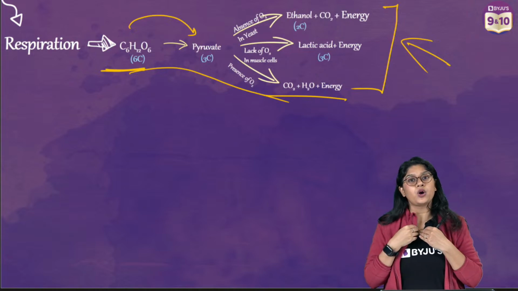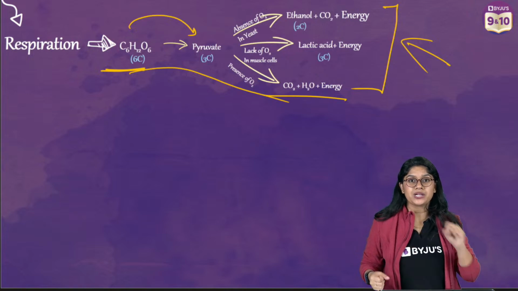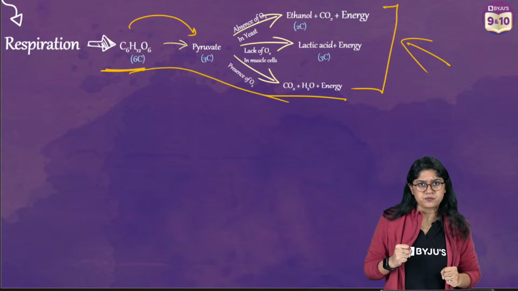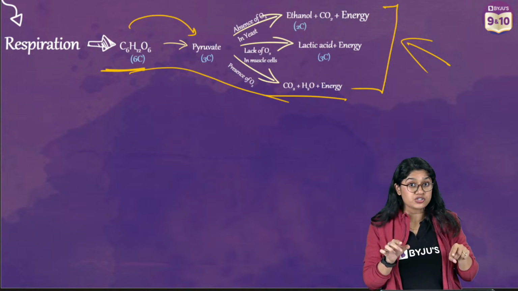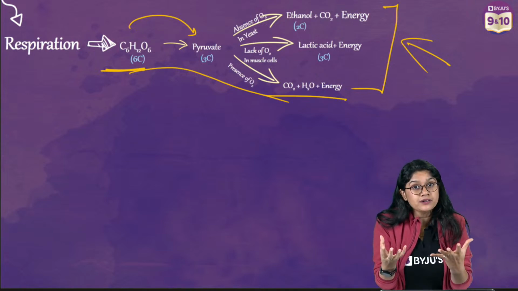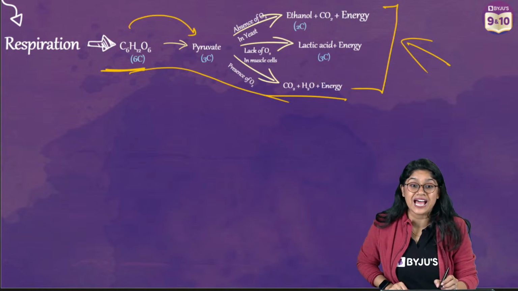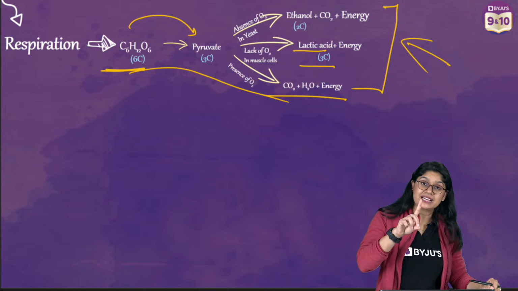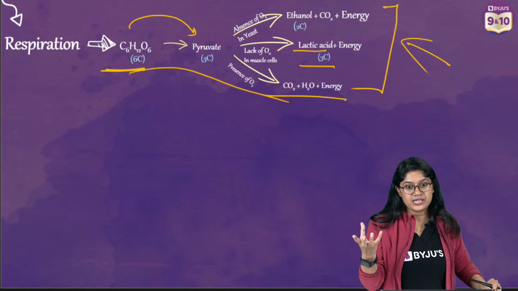First, of course, in the human body, if we are doing a marathon, right? And our muscles need more oxygen. And the body will have a lack of oxygen at that time. So what will happen? We will see the formation of lactic acid. Everyone, are we clear? We'll see the formation of lactic acid and there is a release of energy. Yes?